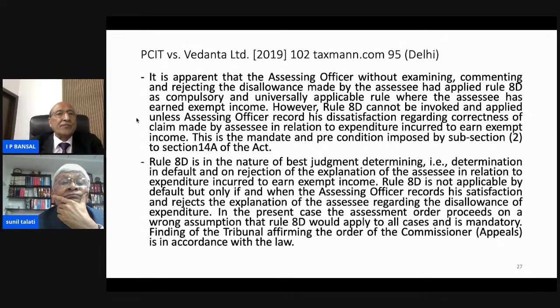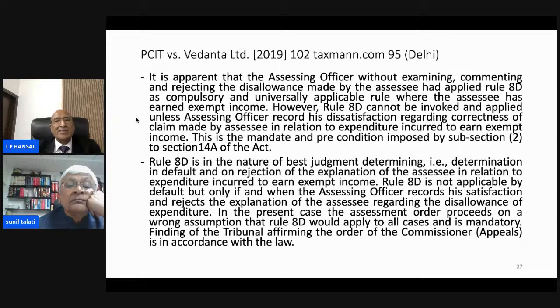Now the next case is of very important, Delhi High Court. This is PCIT. This is also recent decision of 2019, PCIT versus Vedanta Limited. What does it say? It is apparent that assessing officer, without examining, commenting, and rejecting the disallowance made by the assessee, had applied Rule 8D as compulsory and universally applicable rule where the assessee has earned exempt income. This decision is rendered by Justice Sanjeev Khanna, and it is very, very beautiful. If you read this decision, many of the doubts will go away.